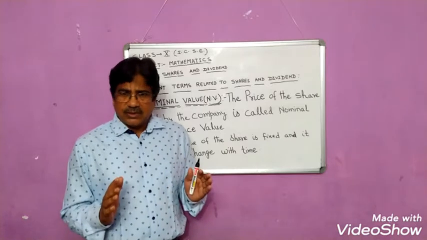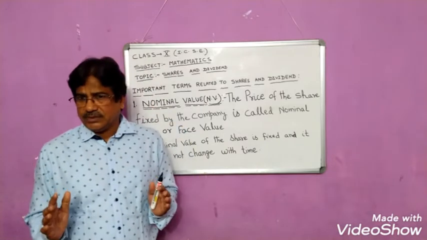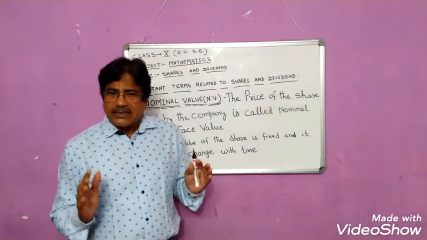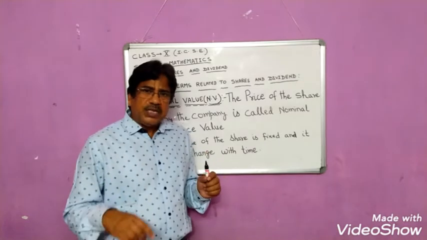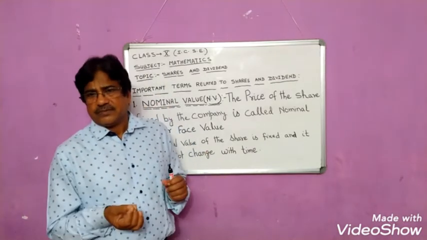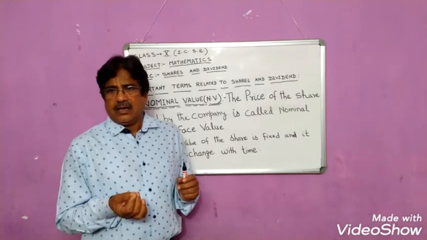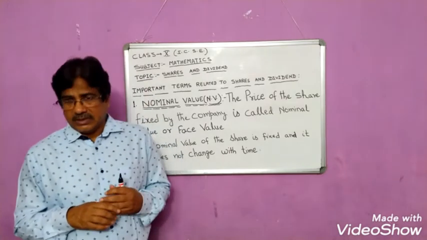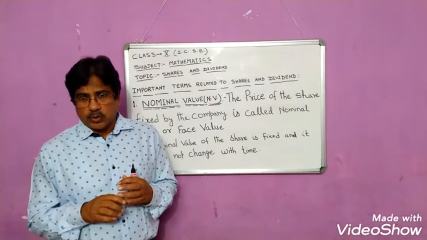This is fixed. This value is not going to change. The persons who have purchased this certificate are called the shareholders or the stockholders.